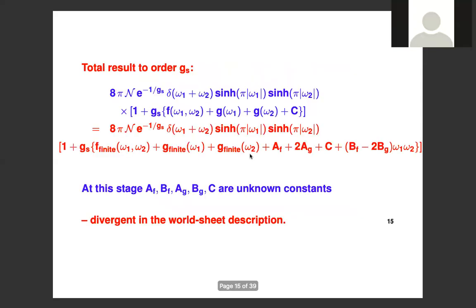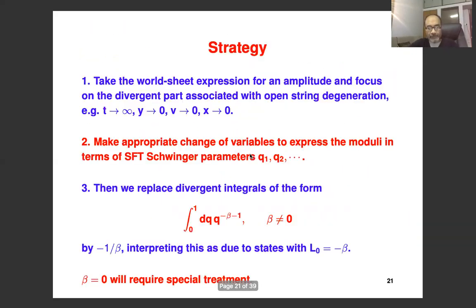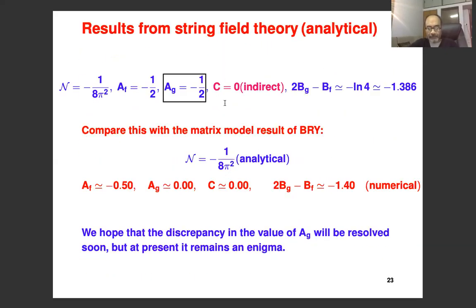So this indirect argument that I gave is basically based on the assumption that the instanton action in string field theory should match the matrix model instanton action. That's what gives C equal to 0. But that in general may fail. When you compare string theory with a matrix model, you are supposed to compare only the on-shell S matrix elements, and not the instanton actions.